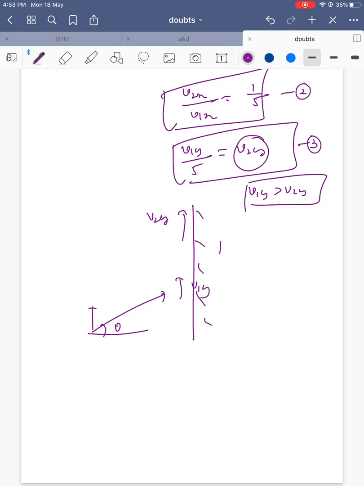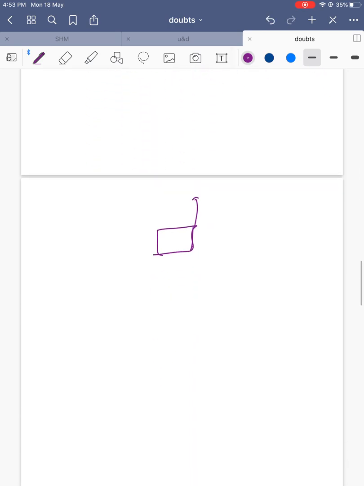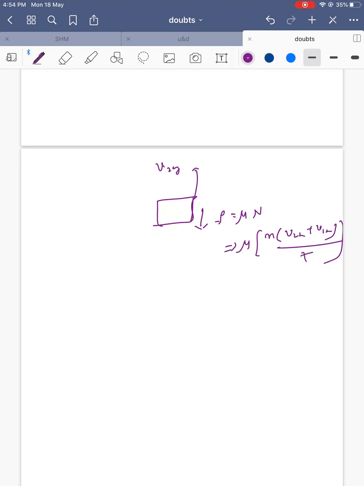If velocity is increased, friction will act in this direction, but in this case velocity is decreased, so friction will act in the downward direction. So friction is mu into the normal force, which is m times (v2x plus v1x) by t. And how much time is it in contact?